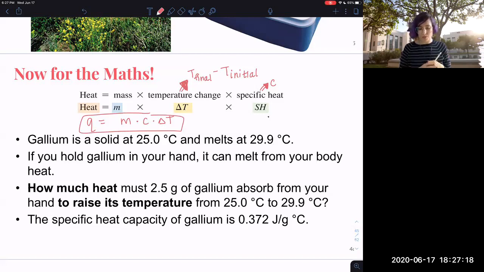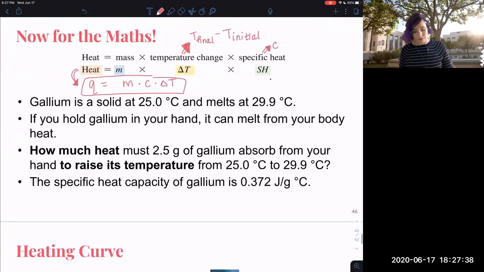So let's try it. How much heat, heat is Q. It's kind of important for me. Heat can't be H because there's something called enthalpy that's H, and that's thermal energy. So heat has to be something different. So they picked Q. I don't know. So try this question and see if you can figure out how much heat with these numbers.